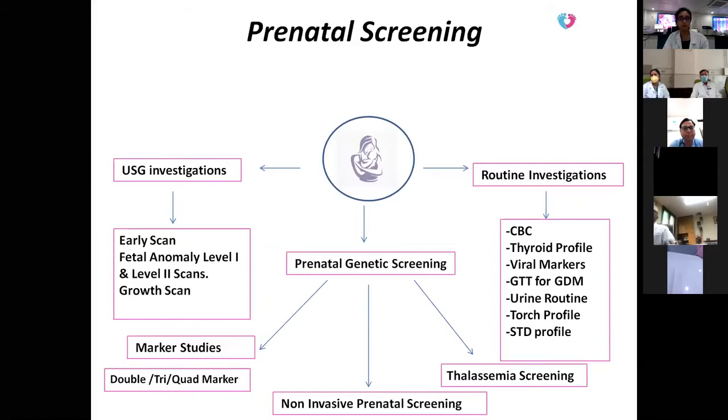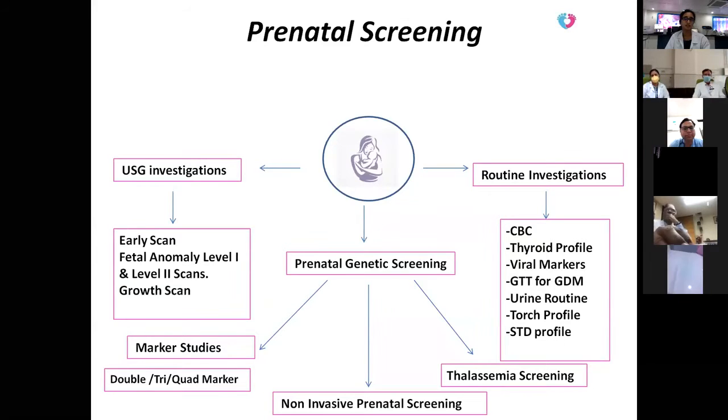Now, starting with our main topic, as we all are aware, prenatal screening tests can be subgrouped into three main investigations. One is USG investigation, second is routine investigation, and third is the prenatal genetic screening profile. In USG investigations, the scan is generally performed 3 to 4 times in the whole duration of the pregnancy. The early scan is done around 6 to 8 weeks, where we look for the cardiac activity along with the status of the pregnancy.